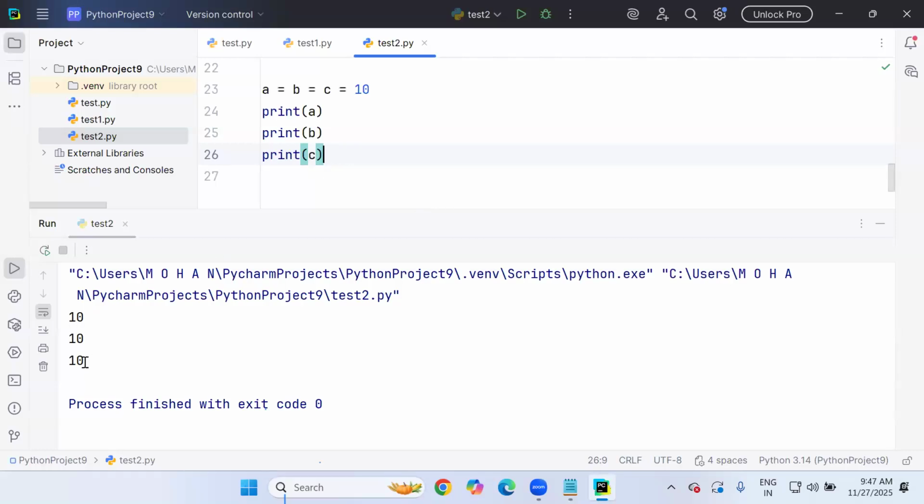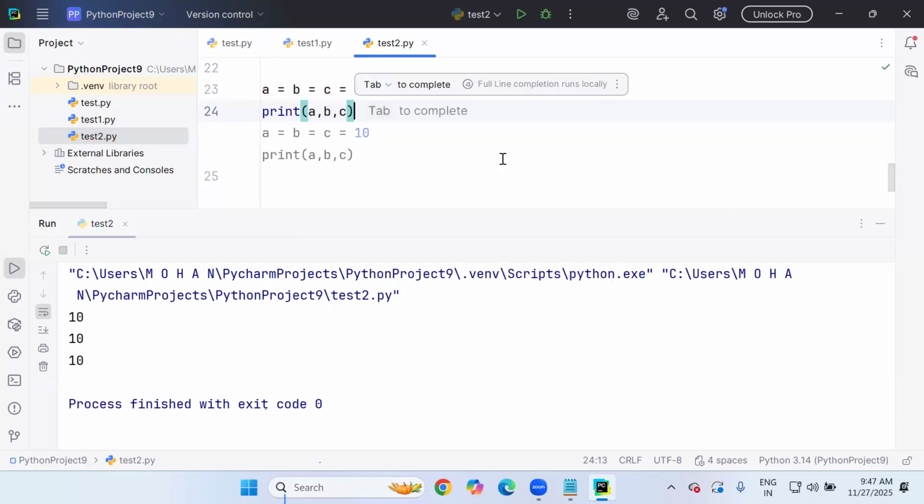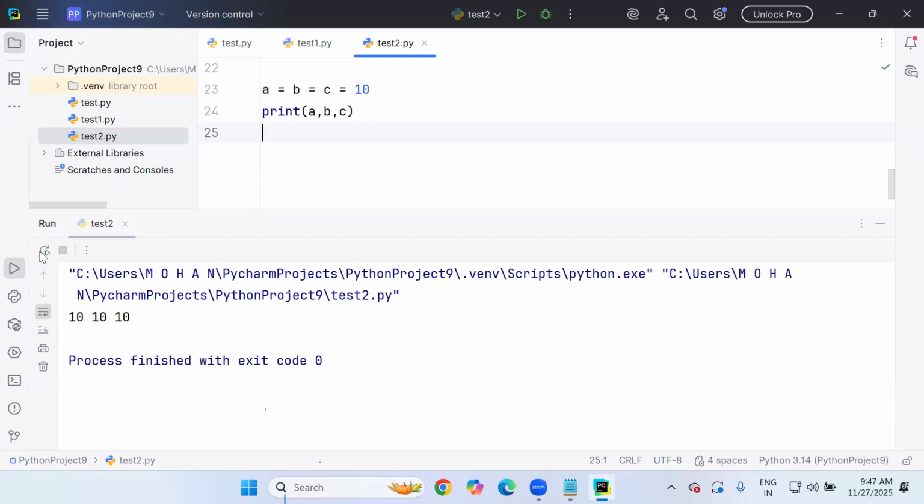Observe, sir, how the output is available here, line by line. Can't I bring it in the same line? Is that possible? Yes. Instead of multiple print functions, you can mention A, B, C in one print. As simple as that, right? But notice this, even if you are printing A, B, C in one line, the default separator of the values in the output is space. Each value after some space is generated. That is the default separator.